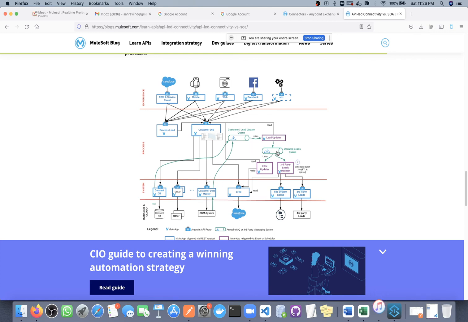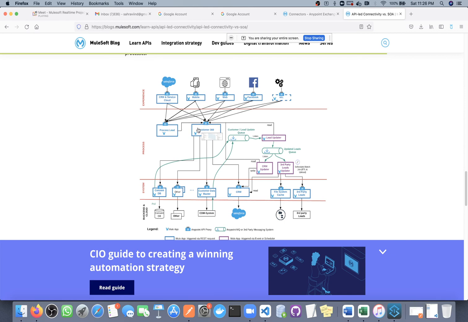Second thing, for example, if this API is not working, what will happen? It will impact only this part of the business, not other parts. If this API stopped working, or this API stopped working, it will only impact this business functionality. Maybe this system is not using this one, and is using only this one.